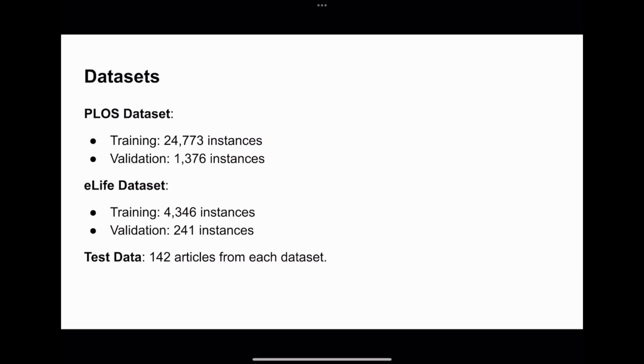We used two datasets for this purpose. One was the PLOS dataset derived from Public Library of Science, and the second one was the eLife dataset derived from a peer-reviewed journal.